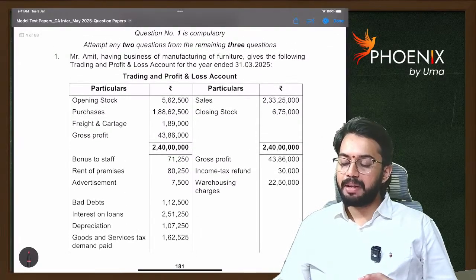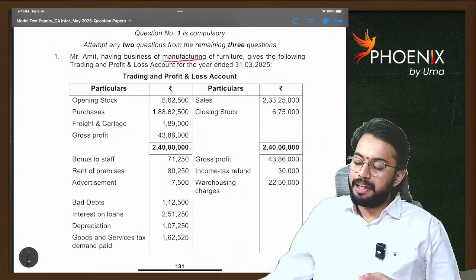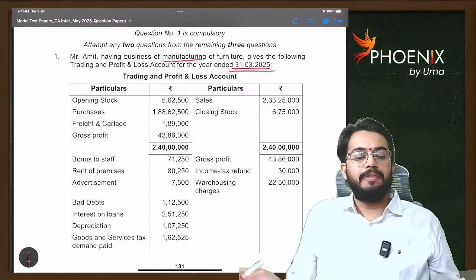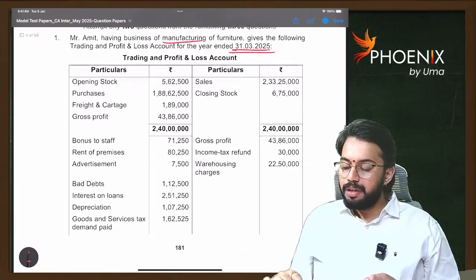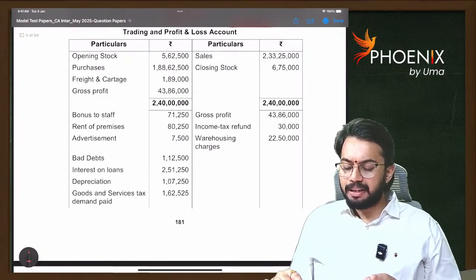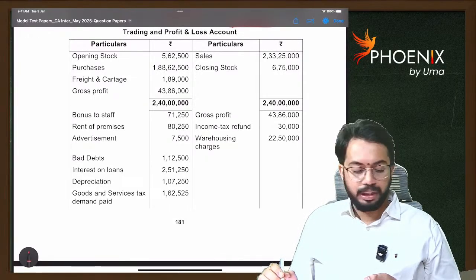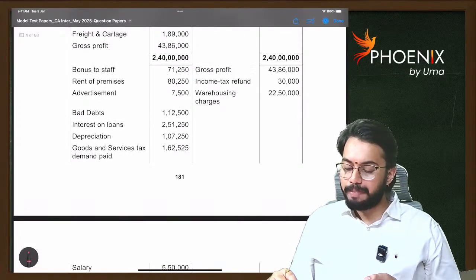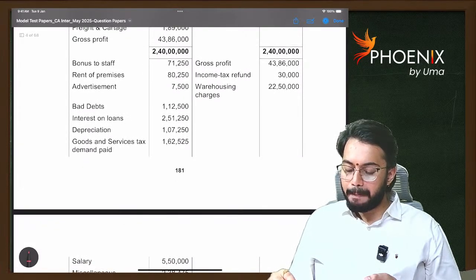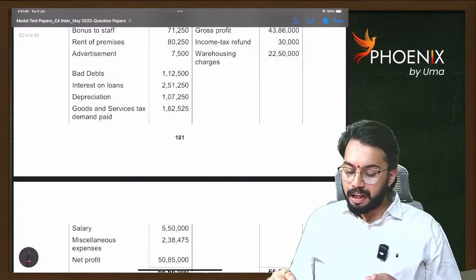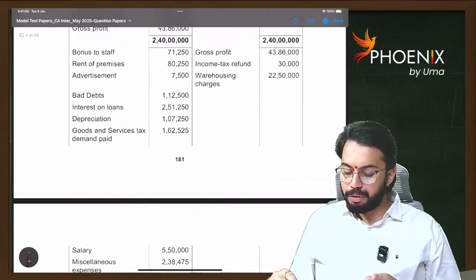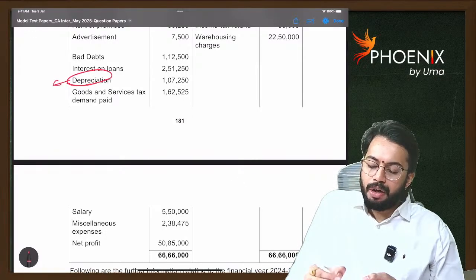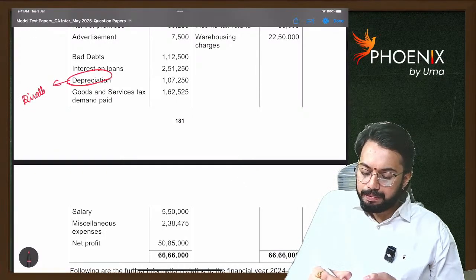Mr. Amit, having business of manufacturing of furniture, gives following trading and P&L account for the year ended 31st March 2025. Opening stock, purchases, freight and cartage, sales, closing stock, gross profit, bonus to staff, rent of premises, advertisement, bad debts, interest on loan, depreciation, goods and service tax. See, depreciation as per accounts, this is not allowed. That is to be disallowed.